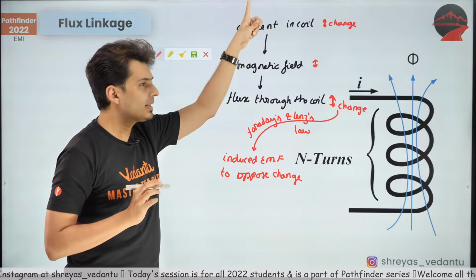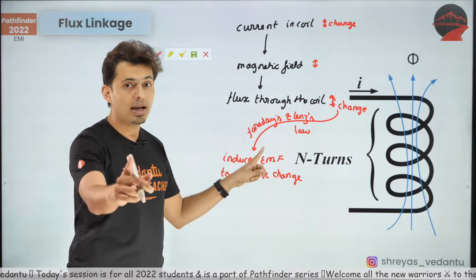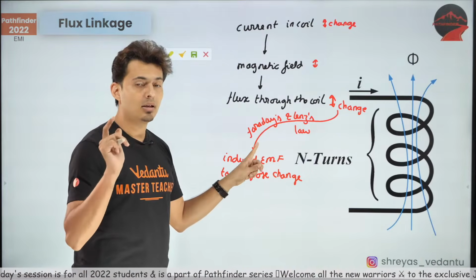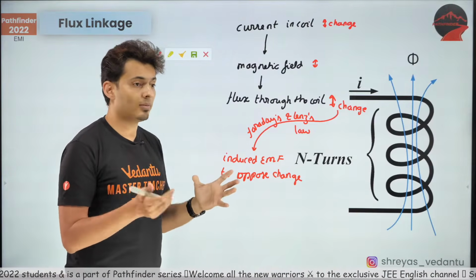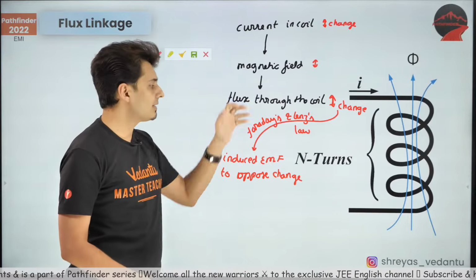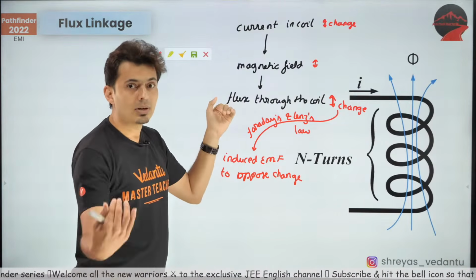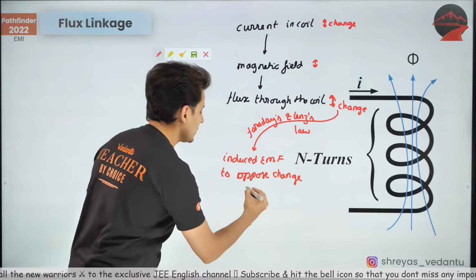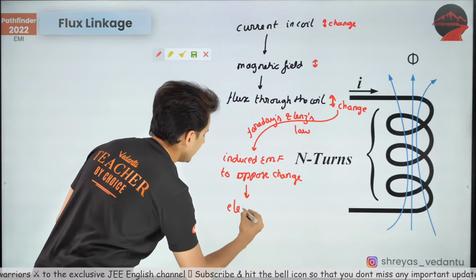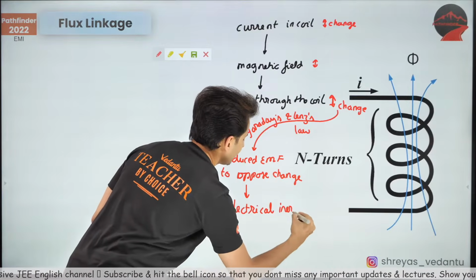The moment you try to increase the current, magnetic field increases, flux increases. Faraday's law will be like, okay, flux increased, and Faraday and Lenz's both say, okay, I will create induced EMF, direction to oppose the increase in current. So induced EMF is created. If the current is increasing, it will try to counter it by decreasing it. So it will resist the change. So there is basically that electrical, this is nothing but your electrical inertia.